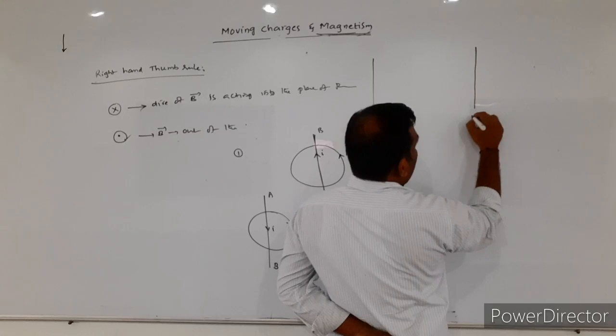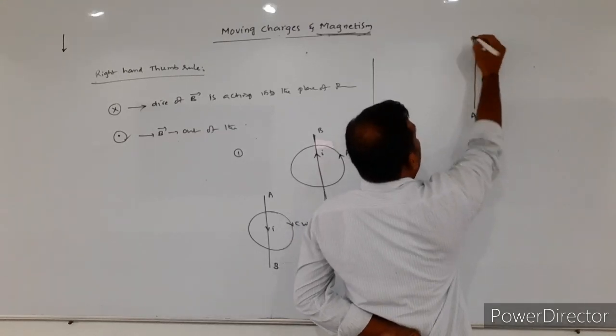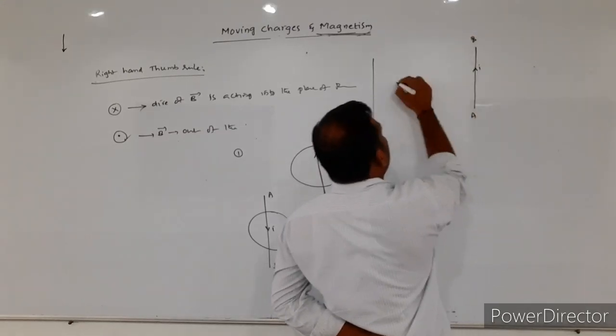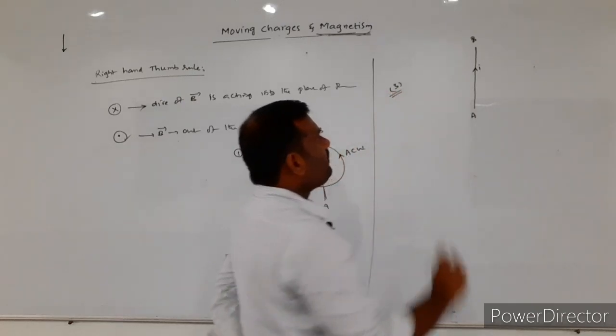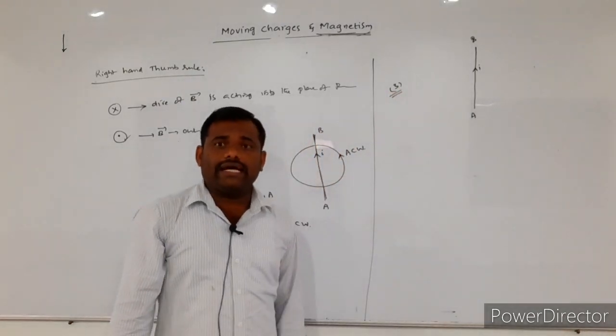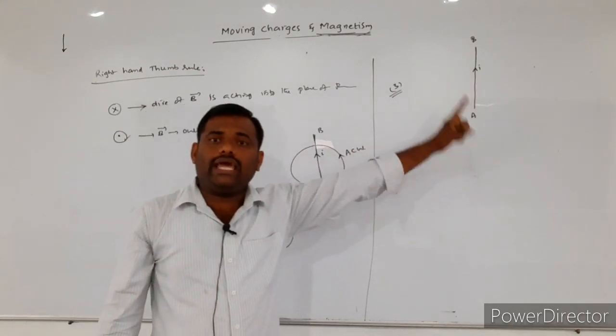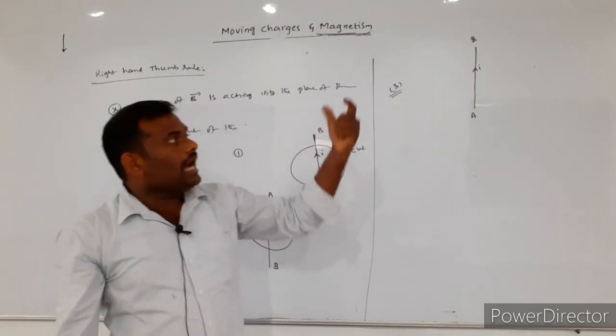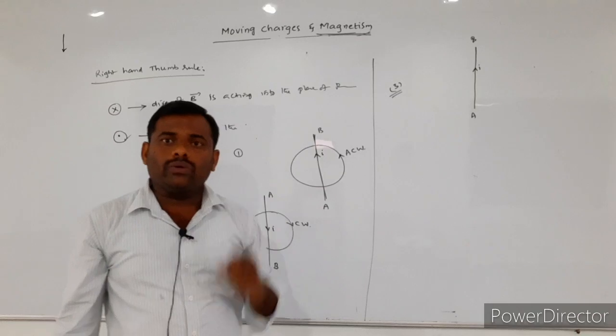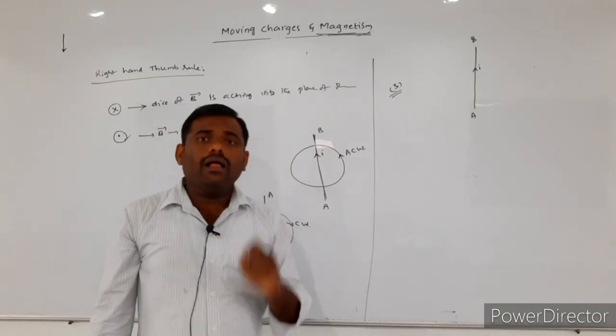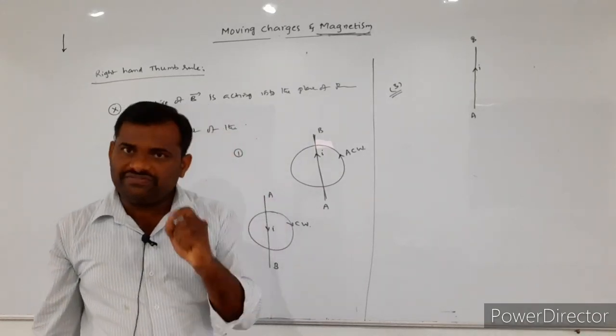So I consider AB is the current carrying conductor. Whenever you consider AB is a current carrying conductor, according to the Oersted principle, around the current carrying conductor, a magnetic field must be formed.